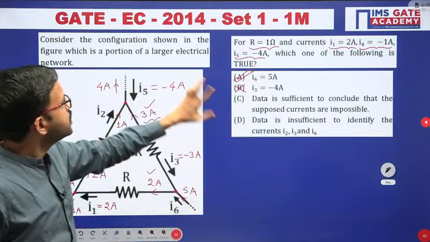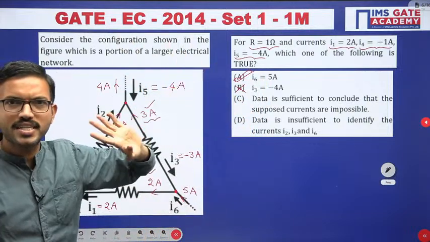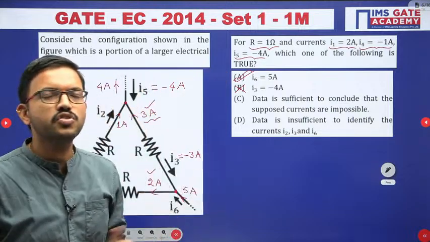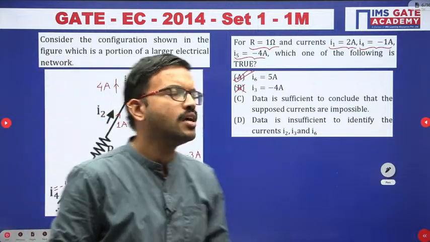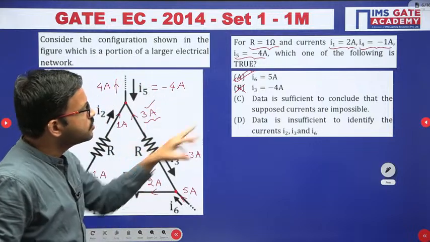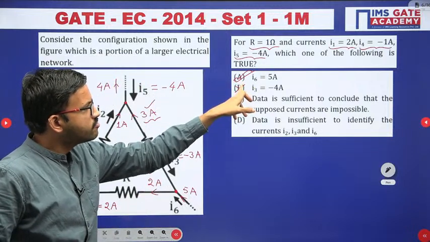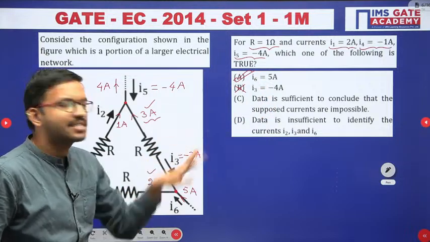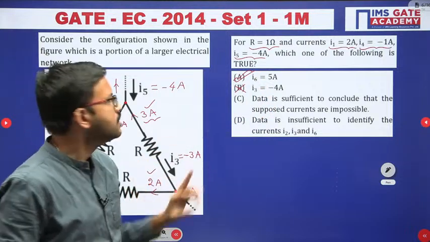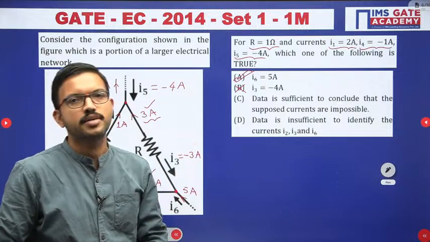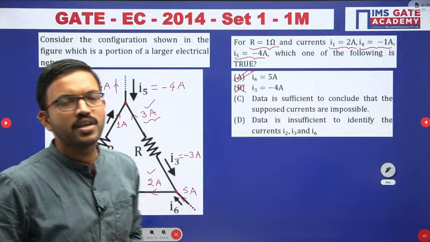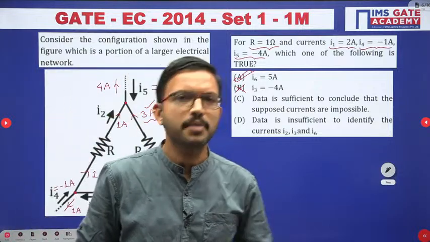Actually this question was given in EC 2014. At that time this question was an MCQ. But nowadays since you have MSQ type of questions, they can give, like in one of the choices, I6 equal to 5 ampere, and similarly I3 equal to minus 3 ampere, then you can choose both as the correct options. So questions like these have the scope of MSQ.